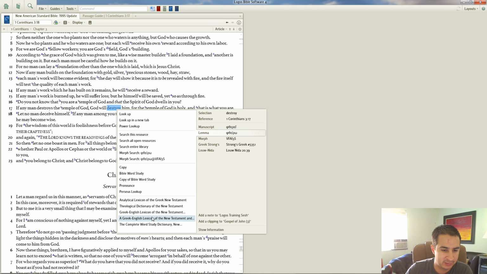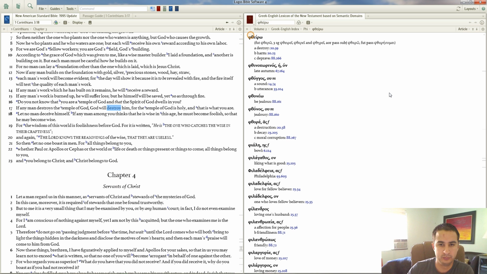I've got a lot of different options here. I'm just going to randomly pick, let's do probably this. And we get a really basic definition here. It can mean to destroy, it can mean to harm, or it can mean to deprave. These are what are called semantic ranges.